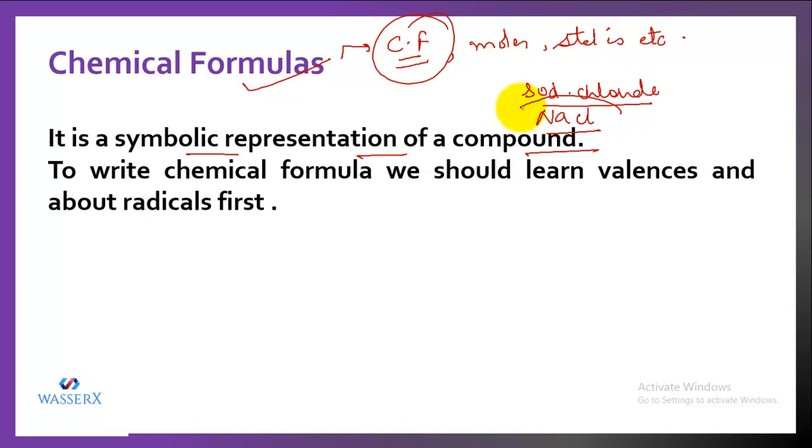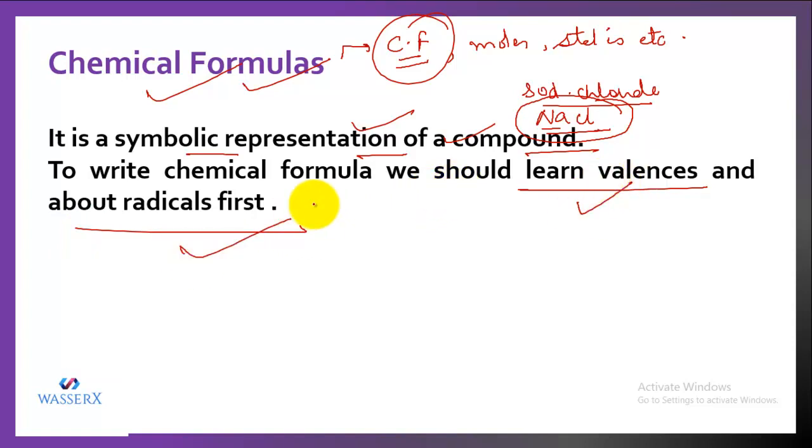So, when you write it this way, this is a symbolic representation of a compound which shows what the constituents are and in which ratio of volume and mass they are combined with each other. But if you want to learn to write the chemical formulas for any compound, we have to learn the valencies first and about radicals first. Because if we are thorough with the valencies and radicals, then only we can formulate the chemical formulas.